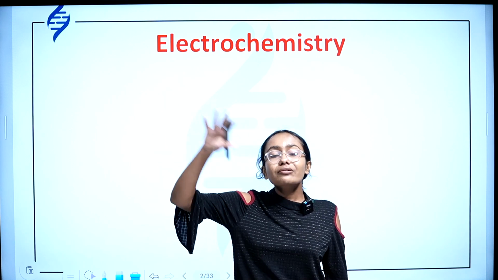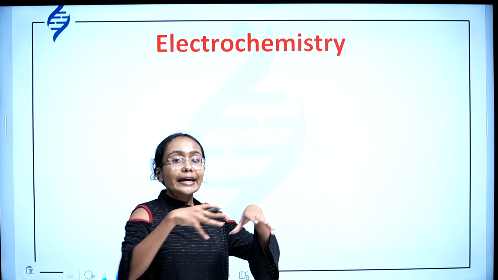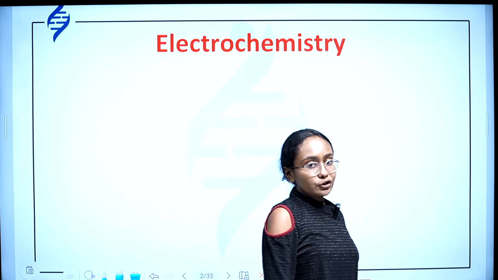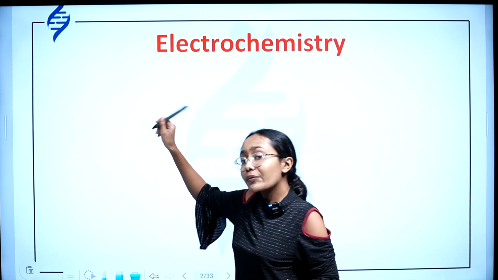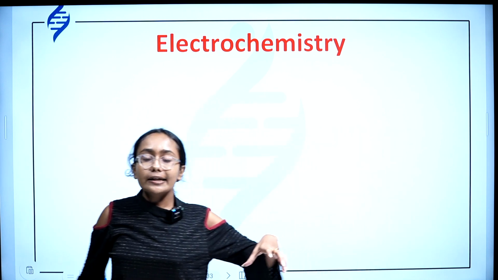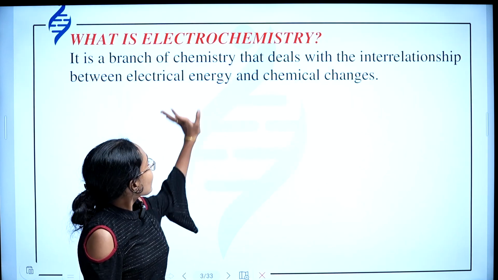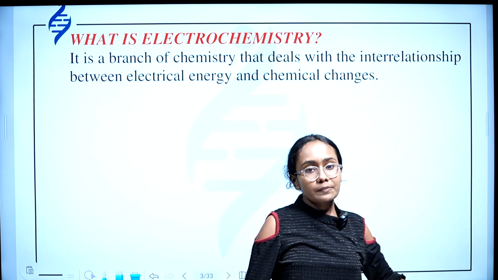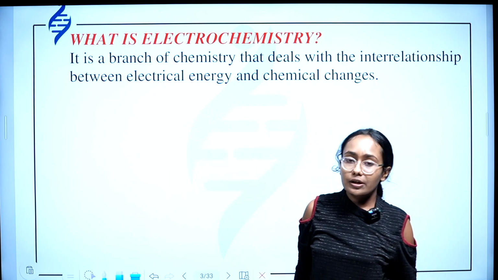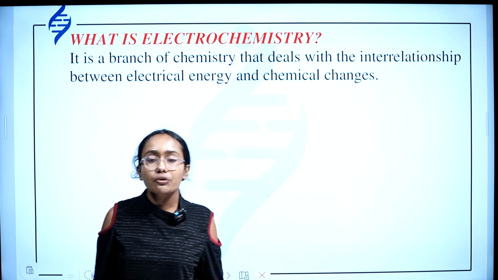Electrochemistry is a branch of chemistry which deals with the relationship between electrical energy and chemical energy. It deals with the interrelationship between electrical changes and chemical changes. What are we studying in the field of electrochemistry?